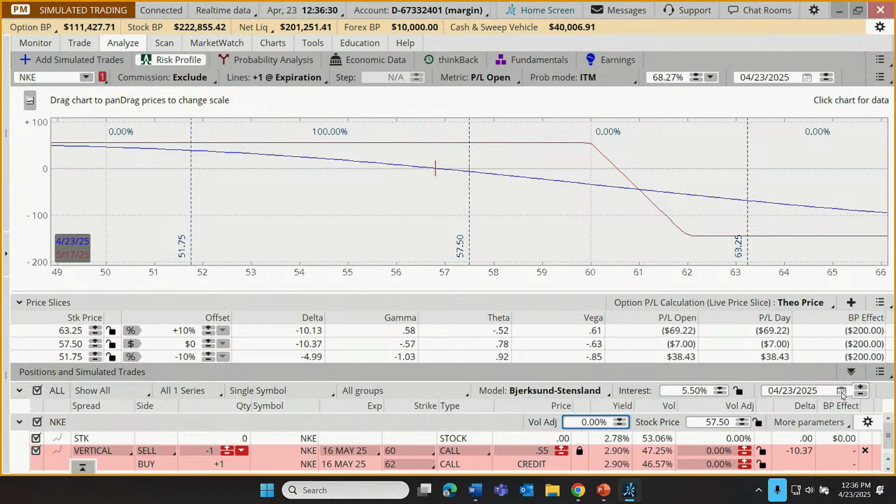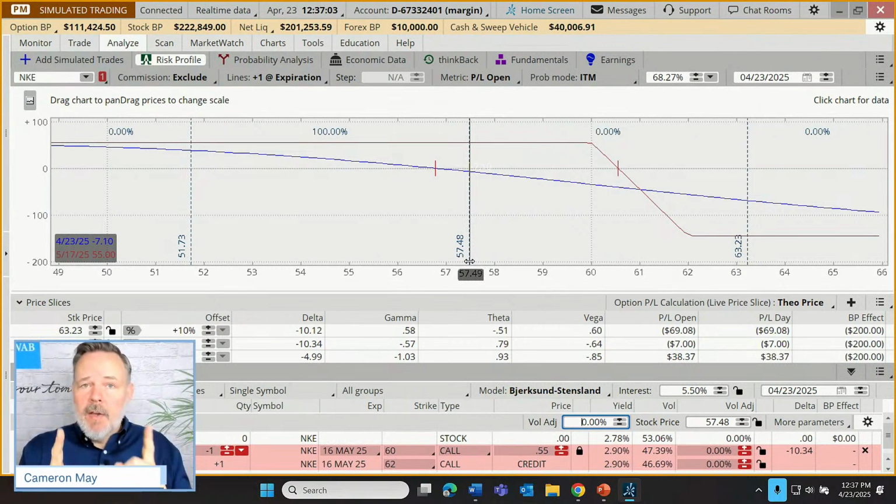So this is an out of the money vertical spread. When we sell an out of the money vertical spread, the stock is already where it needs to be, right? Our stock right now is at 57.50. That's kind of convenient, but yeah, that's where it is right now. We need the stock to be below 60 for this trade to work out optimally. It's already below 60. So if price is already where it needs to be, every day that goes by and price hasn't moved against us, that's good. Time should work in the favor of this trade, assuming price doesn't change.